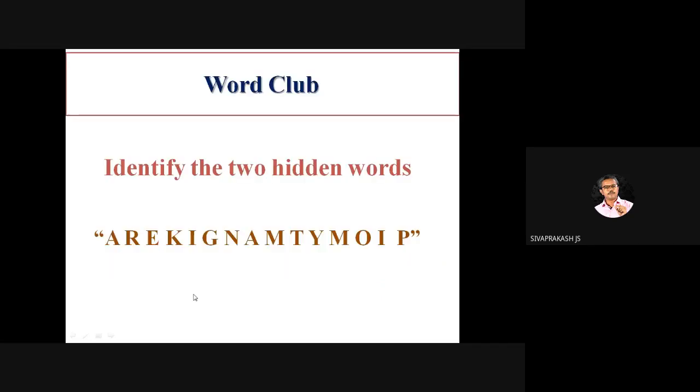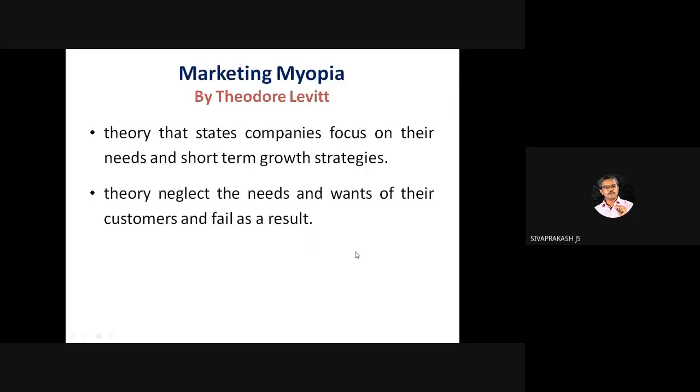So let us have a small brainstorming exercise. Can you identify the word? There are two hidden words. If you are good in marketing, you will take only a few seconds to say this. Yes, very good: marketing myopia. This used to be an important area propounded by Theodore Levitt. When I attended management, there was a match the following question on Theodore Levitt, marketing myopia.